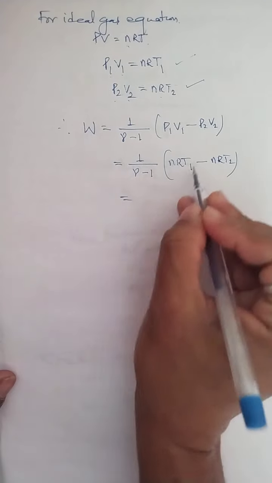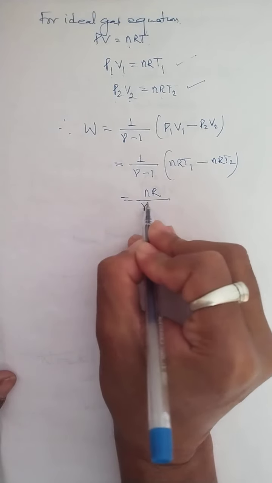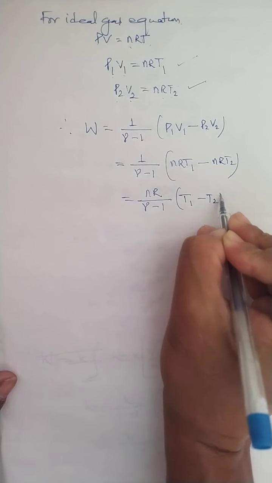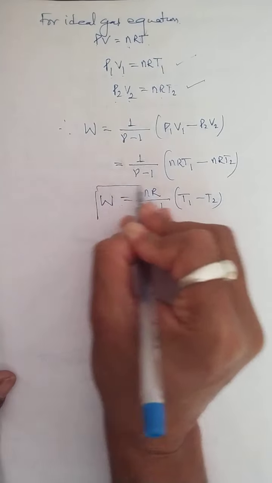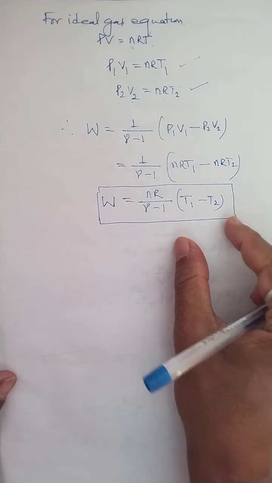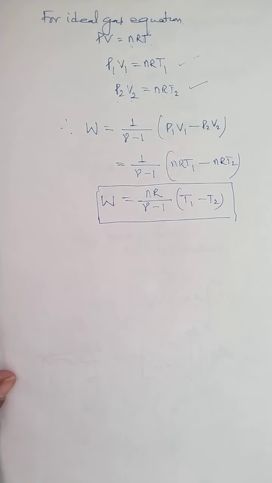Now see what is common inside the bracket? nR. I write outside the bracket, nR by gamma minus 1, with bracket T1 minus T2. So look at this expression again. This is also the expression that measures work done by an ideal gas under adiabatic expansion, but in terms of temperature.